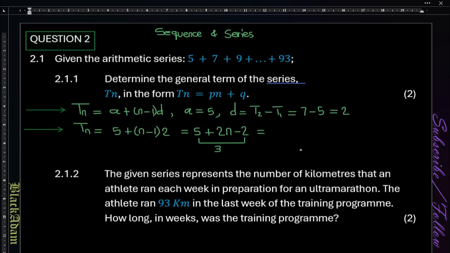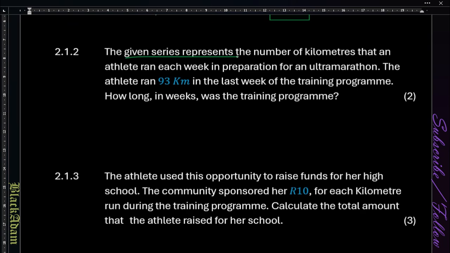Remember that 5 plus negative 2 is 3, and then that's 2n plus 3. Okay, and then we move on to the next question.